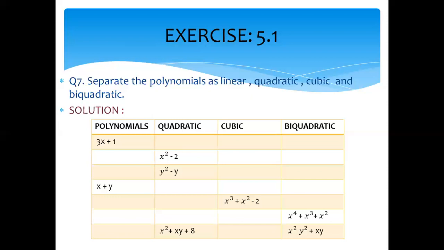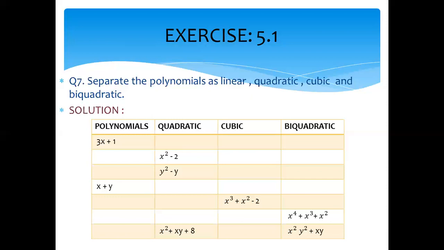So the last part is a quadratic polynomial. Clear, girls? In this exercise, we learn about constants, variables, literals, expressions, degree of the polynomials, and types of the polynomials. We have 6 different things. Constant: the numerical numbers which we cannot change. Variable: which we can change, like x, y, z; they are the variables and they have infinite values. Then we have literals. Instead of coefficients of the variables 1, 2, 3, we use the alphabets like A, B, C, D. They are called literals.